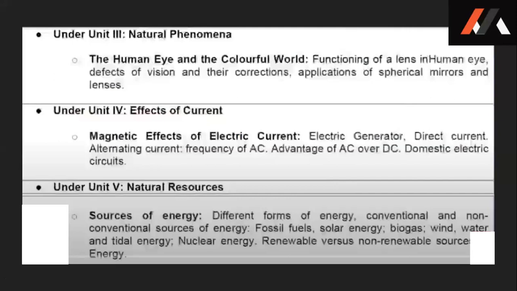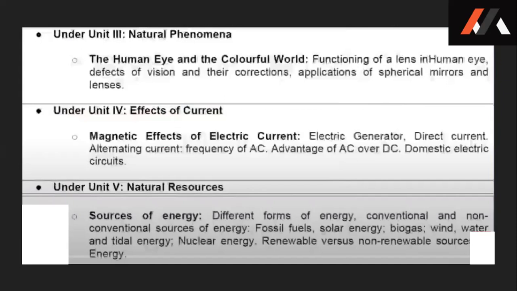Whereas in human eye and the colorful world, the part of colorful world is to be tested, and human eye, functioning of lens in human eye, defects of vision and the corrections, applications of spherical mirrors and lenses are not to be tested. In the part of magnetic effects of electric currents, electric generator, direct currents, alternating current, frequency of AC, advantage of AC over DC, domestic electric circuits are not to be tested.